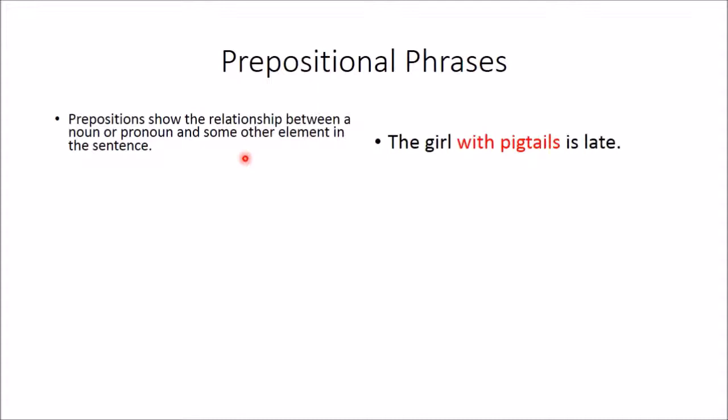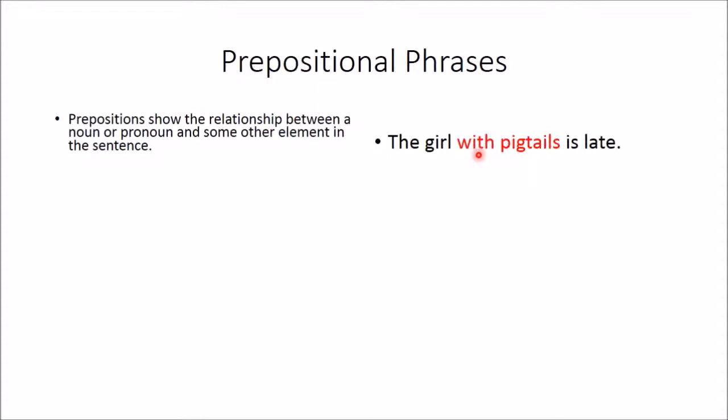But what does that even mean? I'm not sure that we all understand what that means. So let's go through it. Prepositions, that's a word, it is a part of speech. In this sentence, the word with is the preposition, okay? When you have a sentence, every single word in the sentence has its own part of speech. Girl is a noun, pigtails is a noun, right? Girl is a person, pigtails is a thing. The is an adjective describing girl. The word with is a preposition, okay? That is the part of speech that this word has.